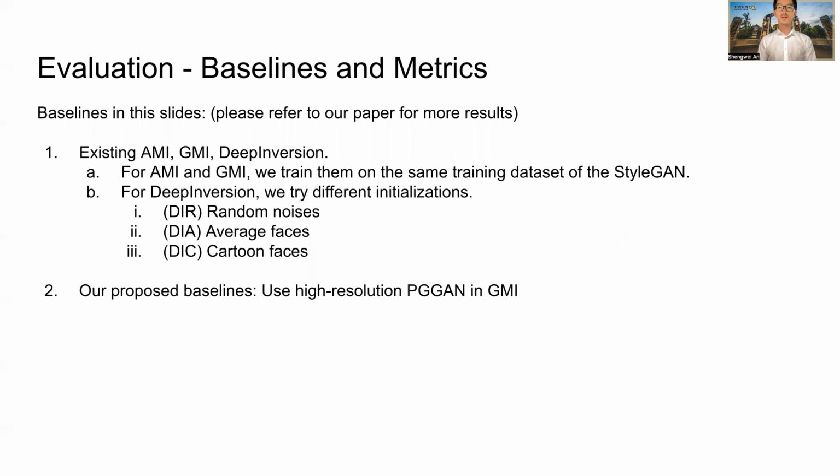Because of the time limit, here we only show the results of our approach and the existing MI, GMI, DeepInversion, and our proposed baseline, which replaces the lowest resolution GAN with high resolution PGGAN in GMI. For fairly comparing our approach against MI and GMI, we train them on the same training dataset of the StyleGAN we use. For DeepInversion, its original implementation starts with random noises, denoted by DIR. We also try different initializations, such as average faces, denoted by DIA, and cartoon faces, denoted by DIC.